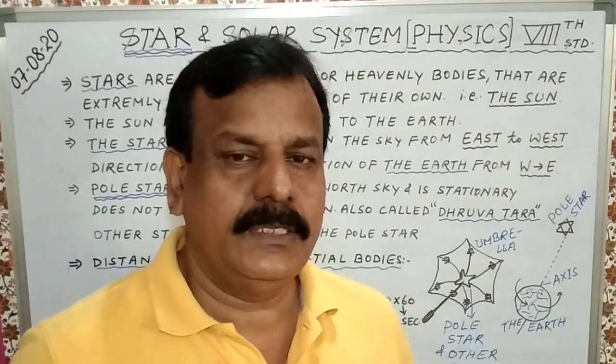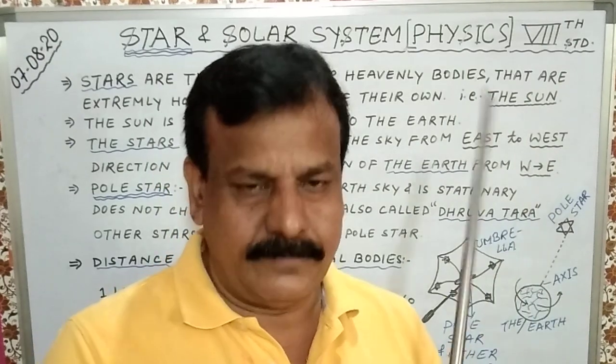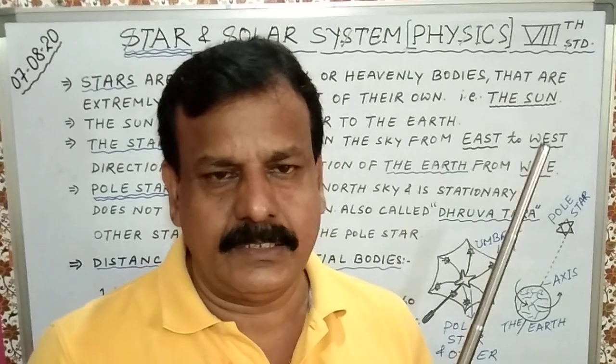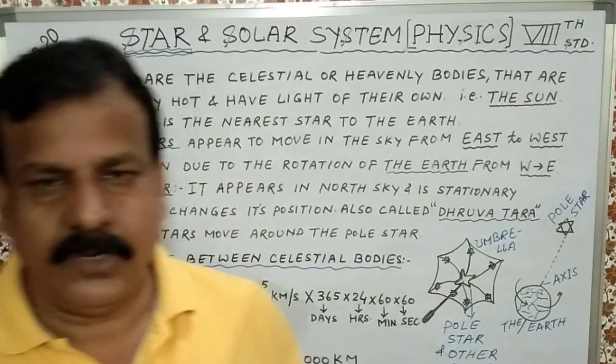Now the important thing is the distance between celestial bodies, between star to star, planet to planet, and star to planet. These distances are very long.